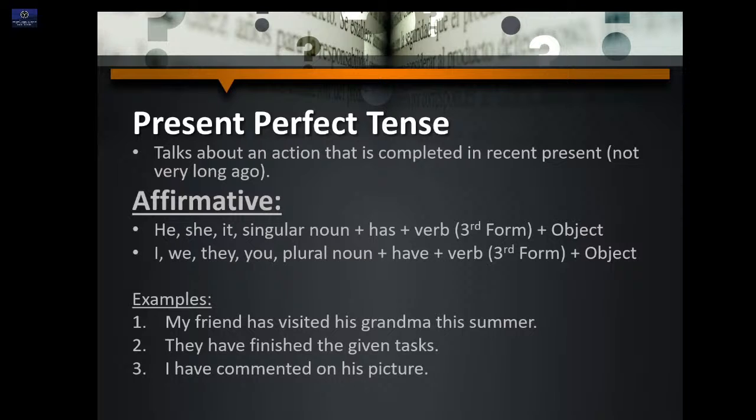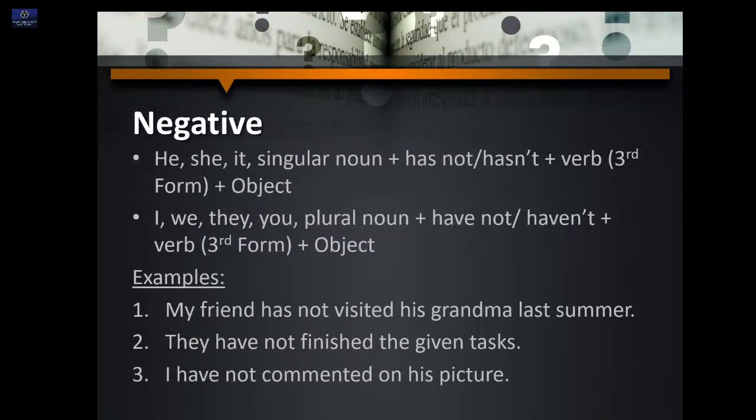Example: my friend has visited his grandma this summer. Now this my friend is singular, so has. They have finished the given tasks. Here we have they, which is plural, so we use have. And with I also, we use have. I have commented on his picture. Let's move to its negative.